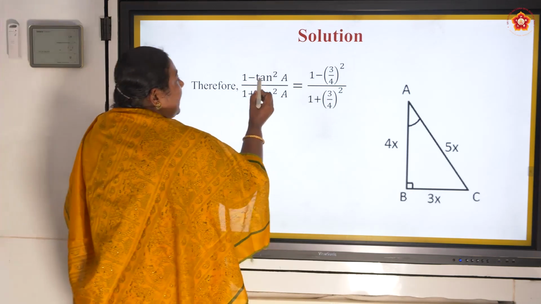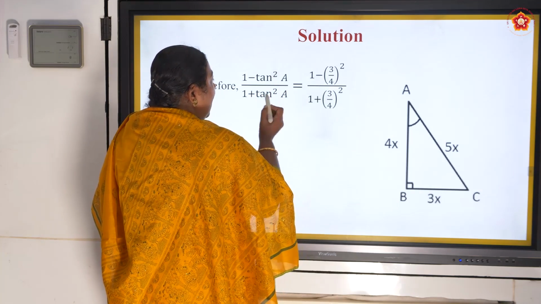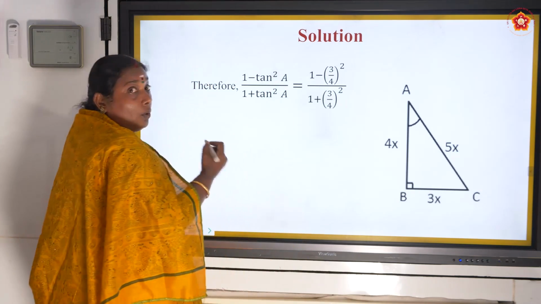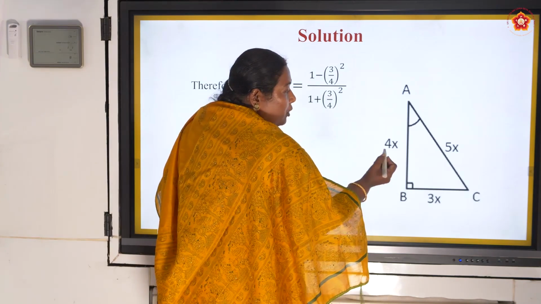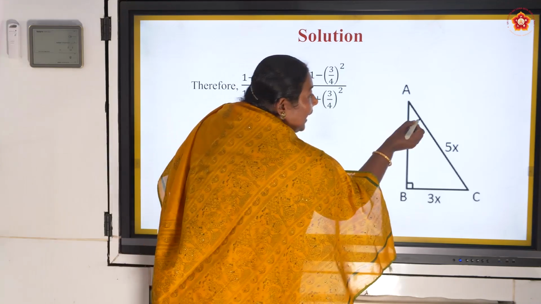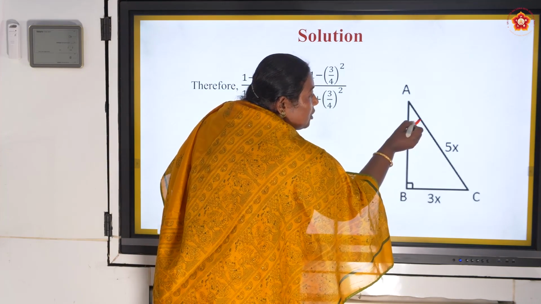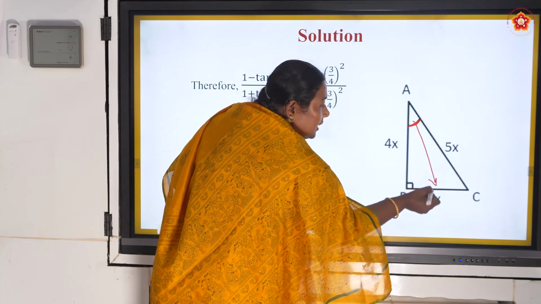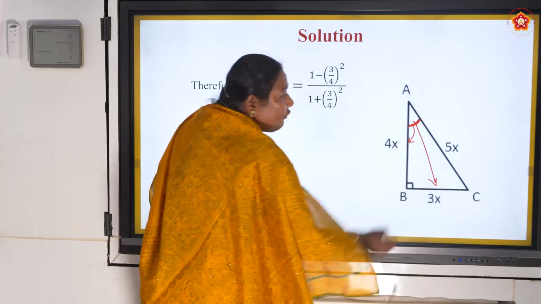So 1 minus tan square A by 1 plus tan square A. Now what is tan? Tan is opposite by adjacent. Now who is opposite here? Where is my angle A? Here it is. So my opposite is 3 and my adjacent is 4.